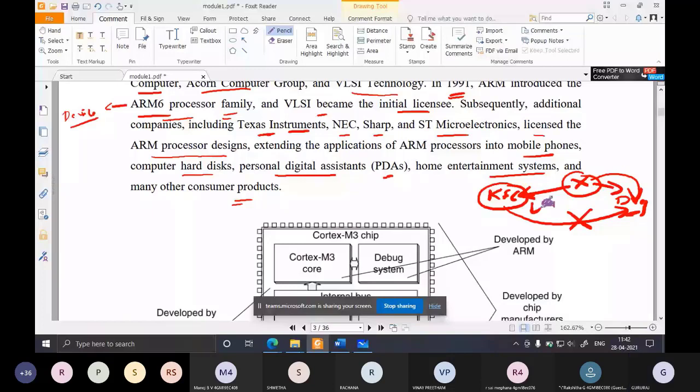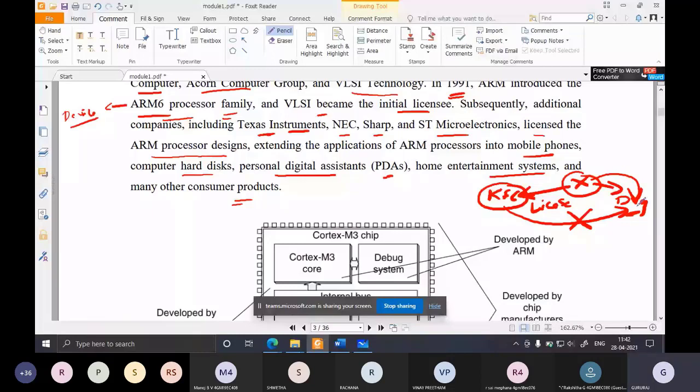Okay, license. So X has licensed, or has taken permission from KFC, to run his franchise with the name KFC in Davangere. So the company KFC is not directly involved in running the outlet in Davangere. Same concept here also.